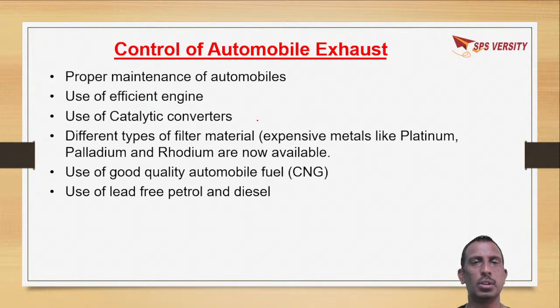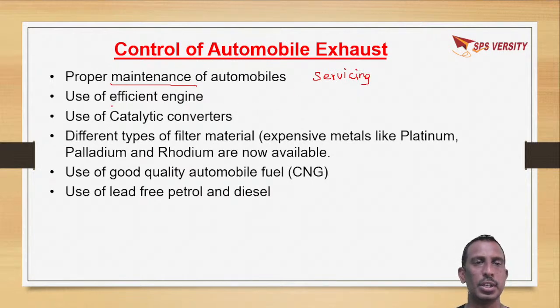How to control this automobile exhaust? That is proper maintenance of automobiles. Proper maintenance means servicing the vehicles as and when needed, and cleaning them.